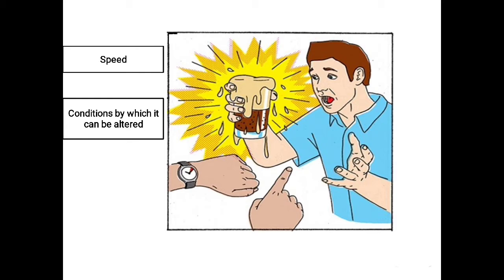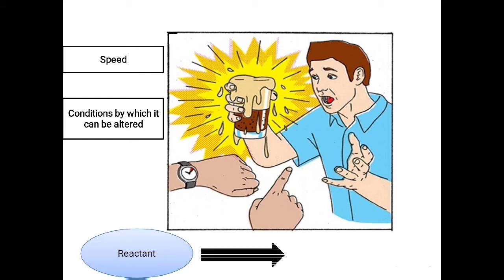And the study of the rate of the reaction helps us understand the pathway of the reactants to the product. That is what we call the mechanism of the reaction. When the reactants go to form a product, the way they take to form that product is what we call the mechanism of the reaction. So the pathway is also dealt with by chemical kinetics.